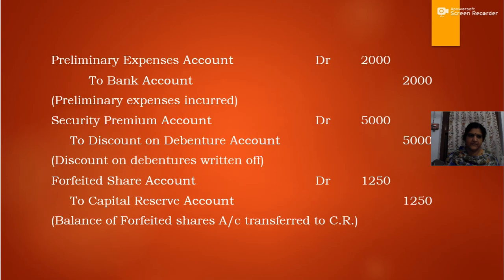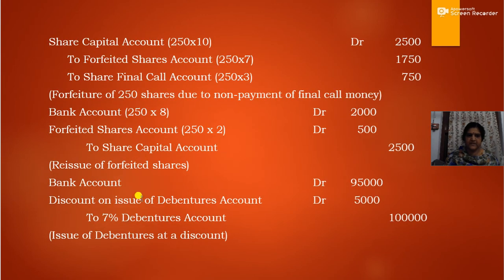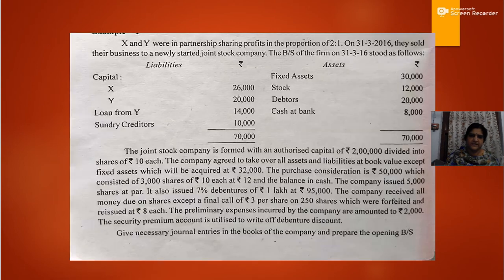Issue of debenture, that is bank account debit 95,000, discount on issue of debenture 5,000, to 7% debenture 1 lakh. So the debenture of rupees 1 lakh was issued at rupees 95,000, that is 5,000 discount. So bank account debit 95,000, discount on issue of debenture account debit 5,000, and to 7% debenture 1 lakh. So that's also over. Now what about the next thing?